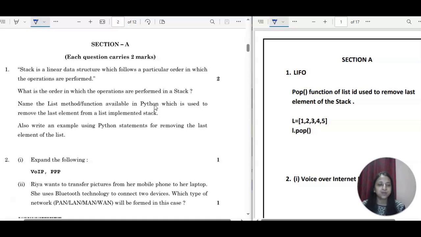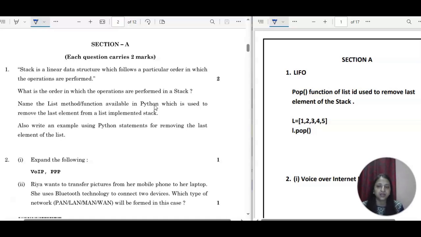The pattern of this paper is a little different as compared to the one which is coming nowadays. But you can just consider these questions also because they are just changing the sections. Now 5 sections are coming and the question paper is of 70 marks. But this question paper is of 35 marks only and we have only 3 sections. But these types of questions are coming in nowadays question paper also. So let us start with section A.